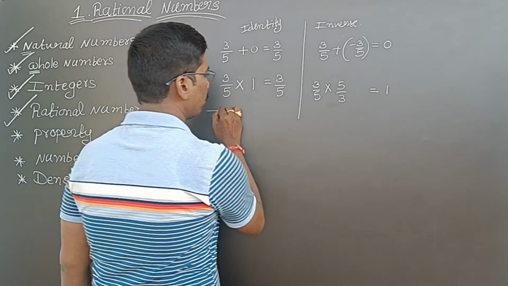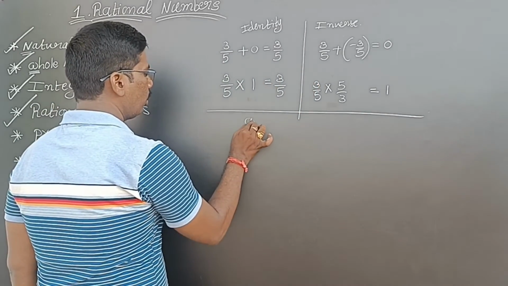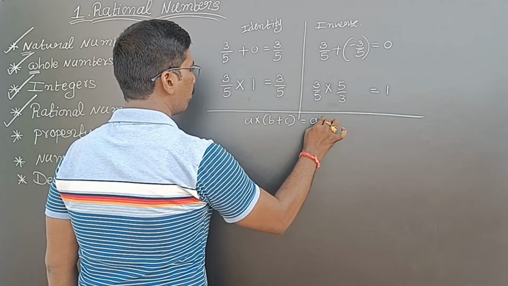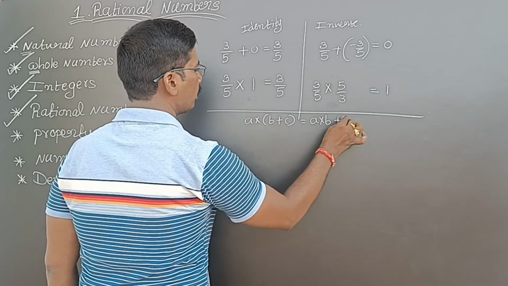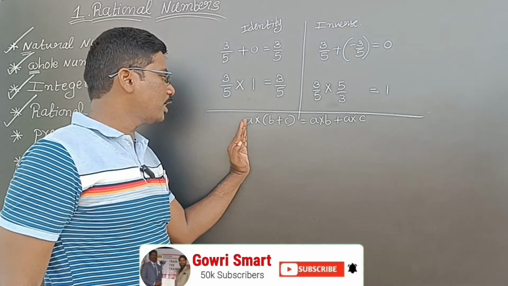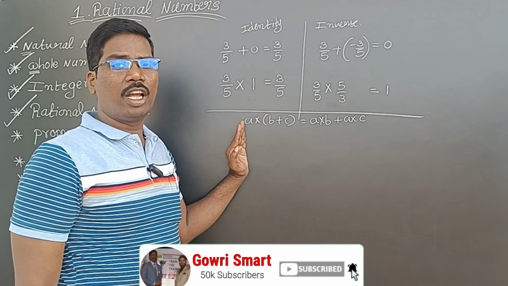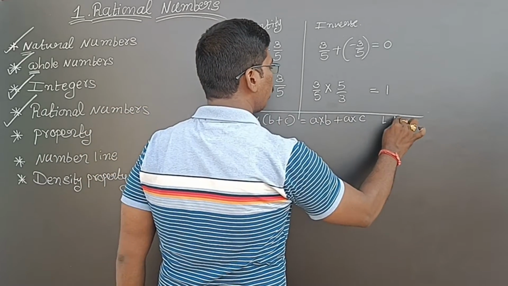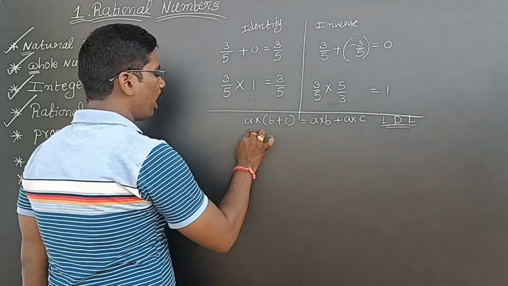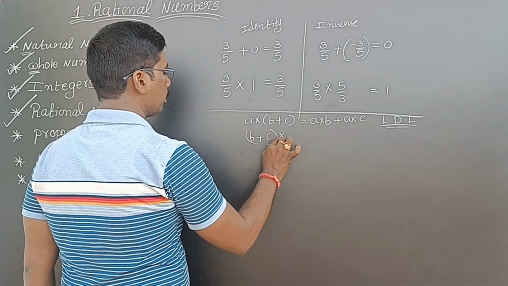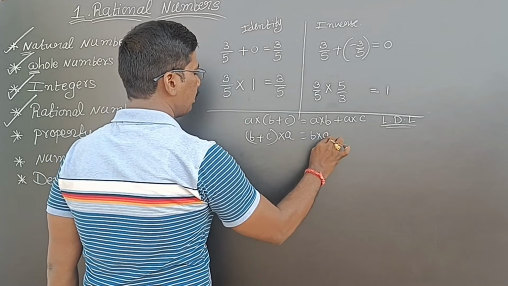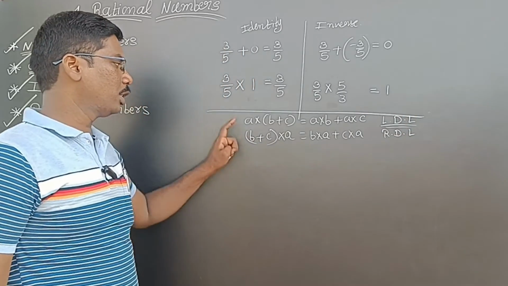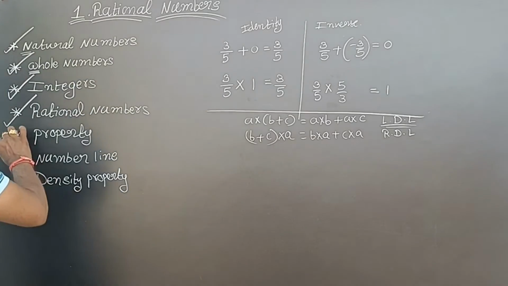Next, we are going to discuss the distributive law. Now see, A into (B plus C) is equal to A into B plus A into C. Here I am multiplying A on the left side. This is called LDL, the left distributive law. Now if I do the multiplication on the right side, it is B into A plus C into A. This is called the right distributive law. This is the left distributive law and this is the right distributive law. These are the properties.